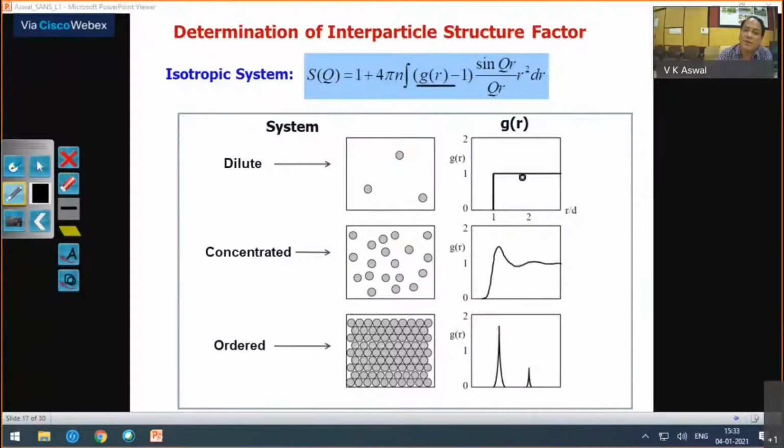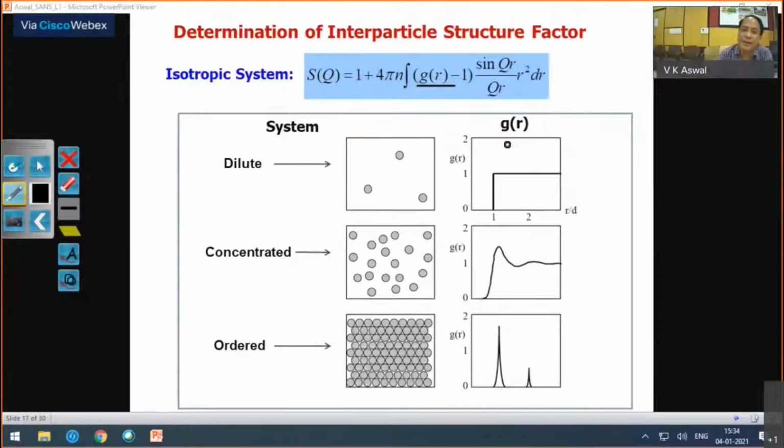In the case of a dilute system, g(r) above the diameter of the particle is 1. And when you have a concentrated system, you will start seeing short range interaction, and then a typical liquid-like system. This will be your g(r). And when you have an ordered system, then you get your g(r) like this, actually long range order. You start seeing long range order in the system. So these are typical g(r) for different kinds of systems.